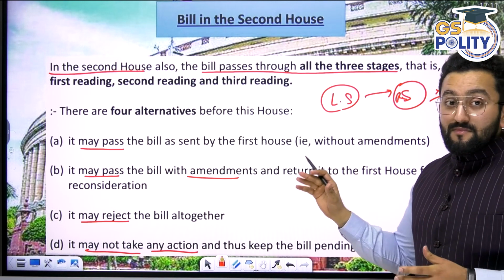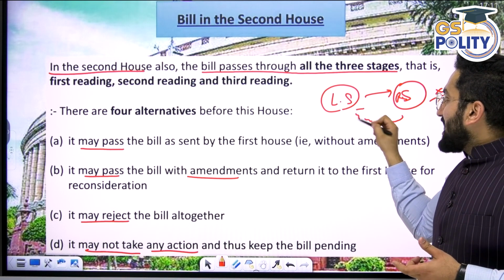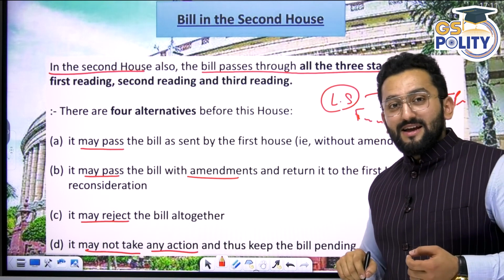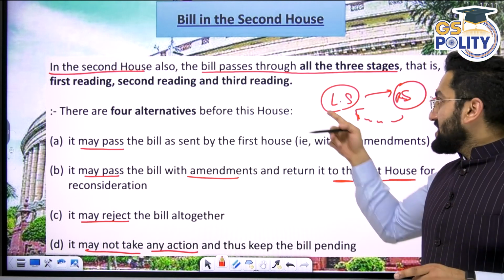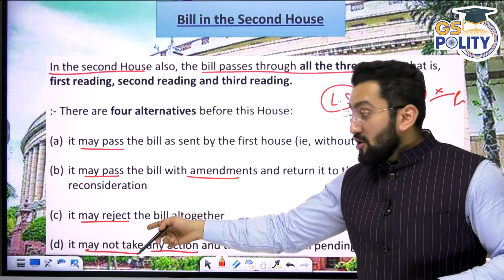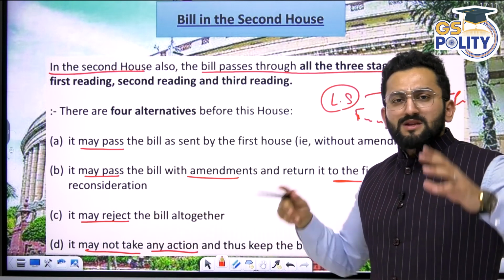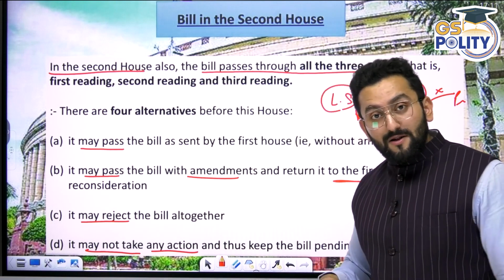Okay. Now, if you have proposed an amendment, it means you need to send this bill back to the Lok Sabha, the first House. If you are not agreeing, then return it to the first House. The third option is it may reject the bill. It may say, no, I'm not passing this bill. This can also be done by Rajya Sabha in case of an ordinary bill.